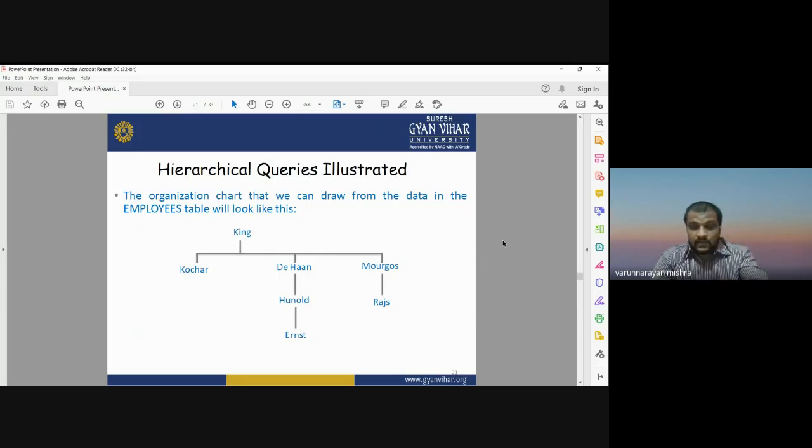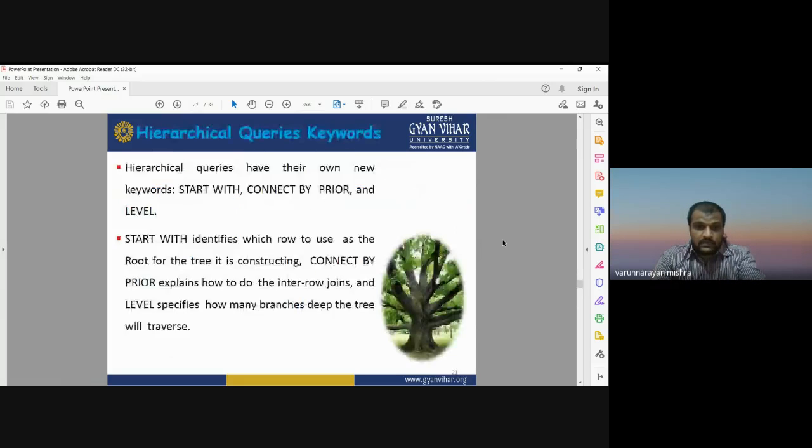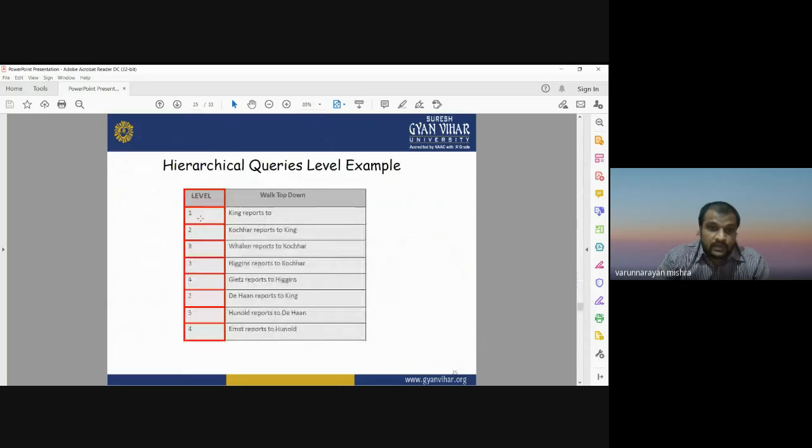So this is the level. This is the hierarchical query level. Walk top down, senior most first, then you can have the different layers: 1, 2, 3, 4. What is their position in the company? King is at the top position, so his level is 1. Kocher is working under King, so his position is 2. Valen is working under Kocher, so his position is at level 3, or he is the third position in